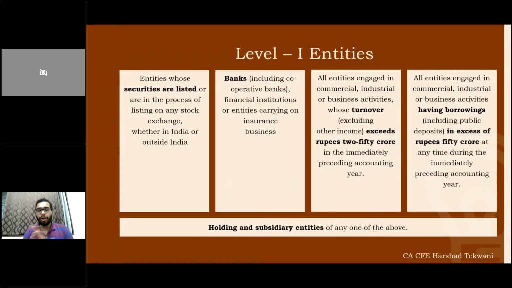This is an or, not an and. So these conditions go with the or. Either securities are listed, or it is a bank, NBFC or whatever. Either it exceeds turnover of 250 crore or it has borrowing of more than 50. These are or, not and.